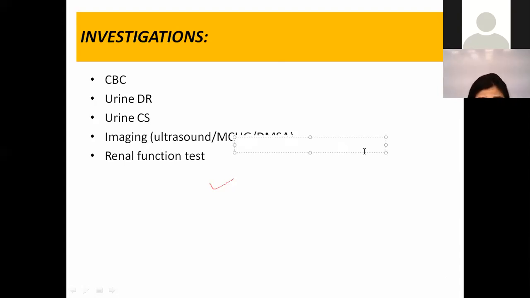Just look at this MCUG. This MCUG is going to diagnose ureteric reflux, and DMSA is the thing which is going to help us in diagnosis of scarring of the kidneys.